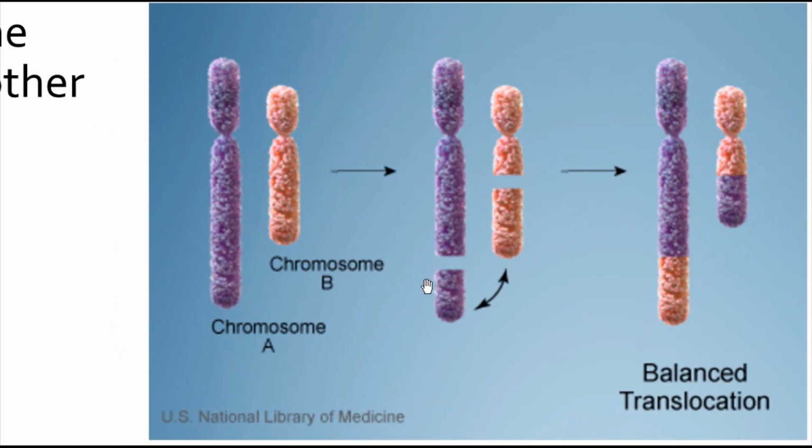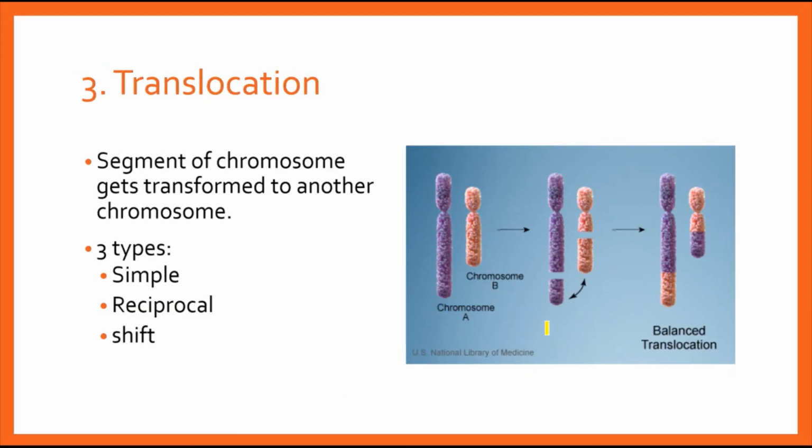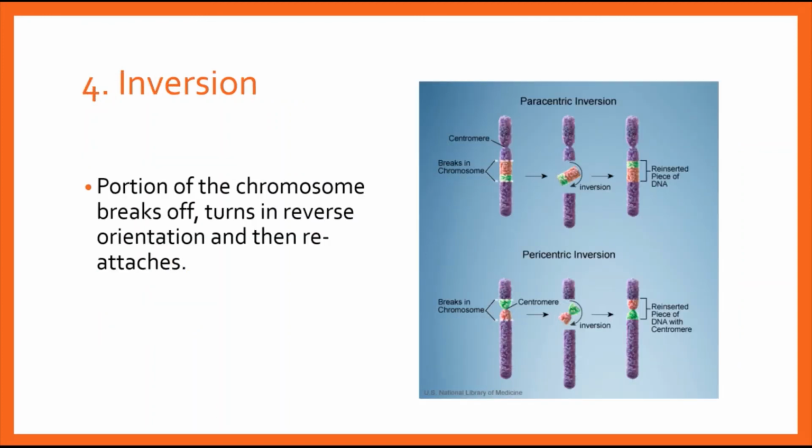They get translocated. This is a very good example of a simple or balanced form of translocation. There are 2 other types, like reciprocal and Robertsonian, depending on the composition of the genetic material being translocated. So we can categorize these 2 as well.